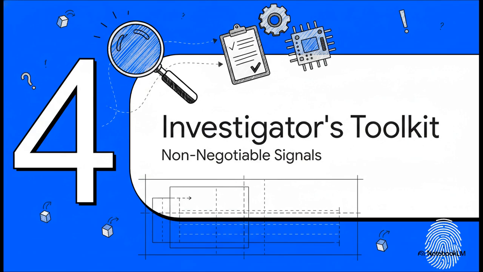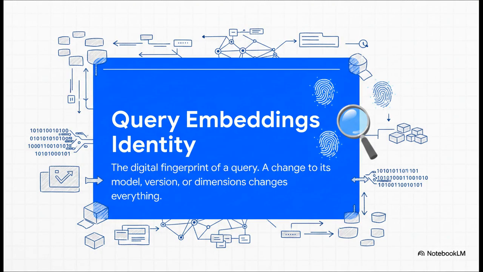Okay, let's open up our investigator's toolkit and see how an expert gathers the forensic evidence. These are the critical signals from the system to diagnose the failure. First up is the query embedding identity. Think of this as the unique digital fingerprint of the user's question. It's how the system translates our plain English into a set of numbers it can actually use to search for stuff. Now, if this fingerprinting process changes, like say you update the software that creates it, the system will suddenly start looking for answers in a completely different way, even for the exact same question.